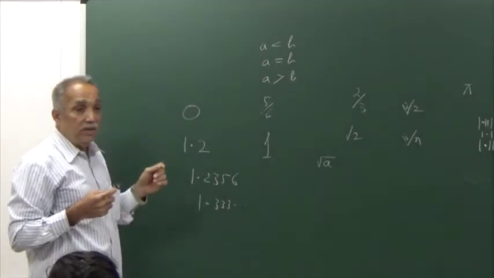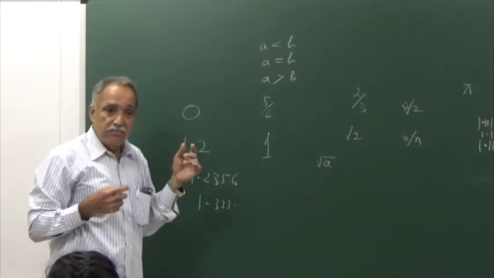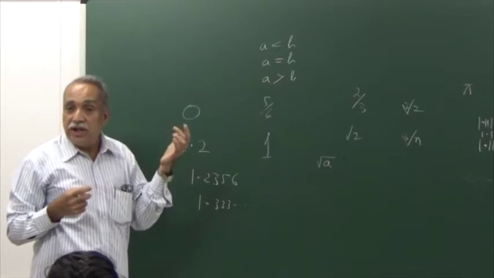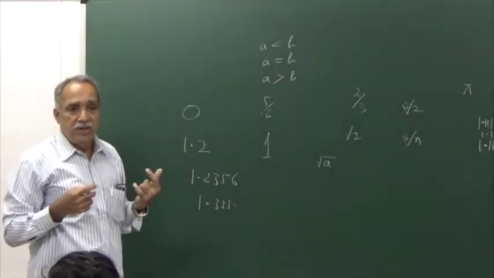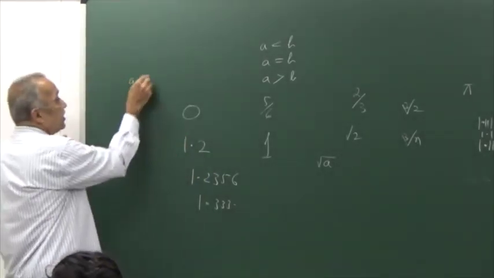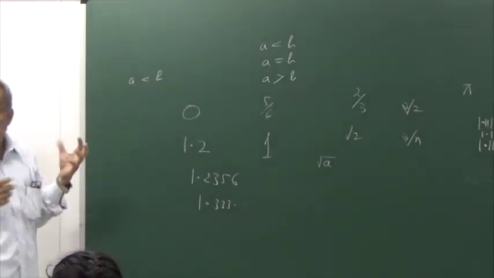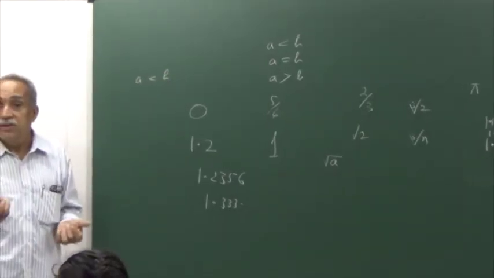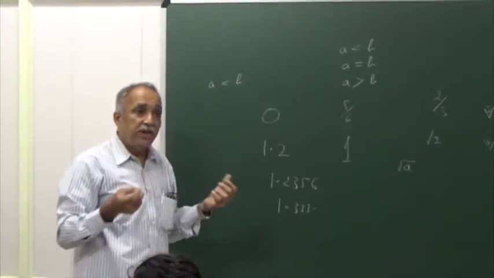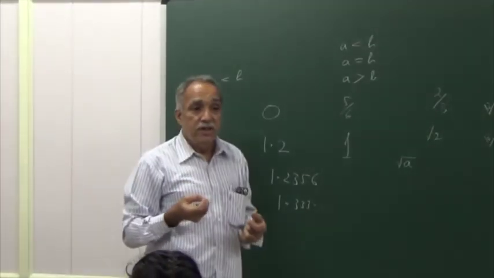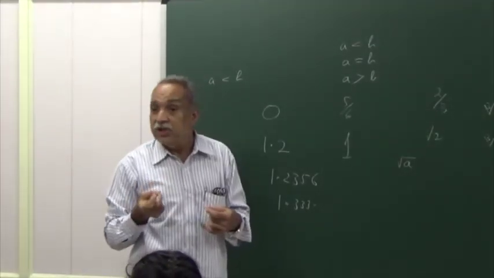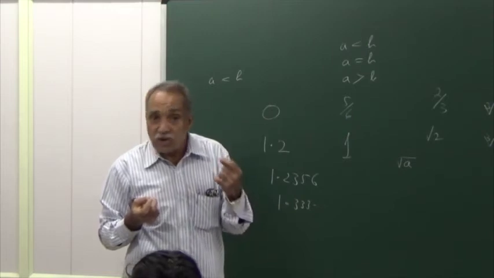This relation is not only usable, it also has a number of properties. Some of the simple properties are: you can add any number to both sides, you can subtract a number from the two sides, you can multiply the two sides by a positive number.